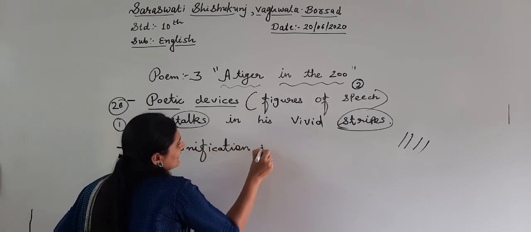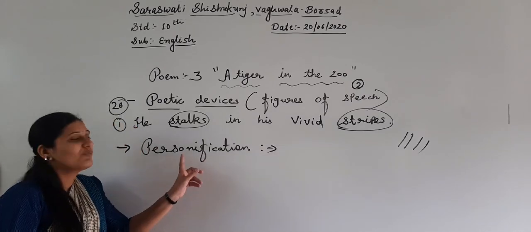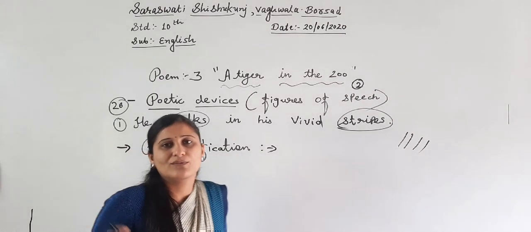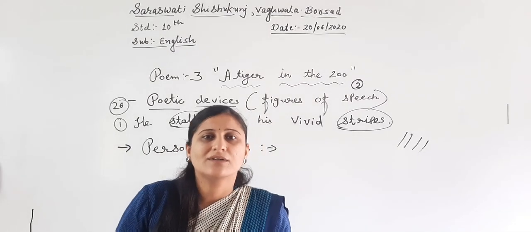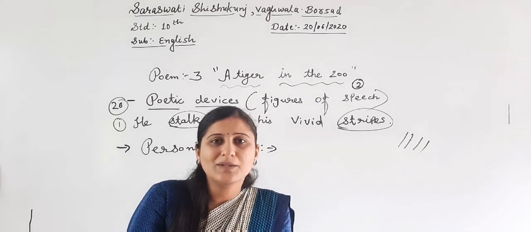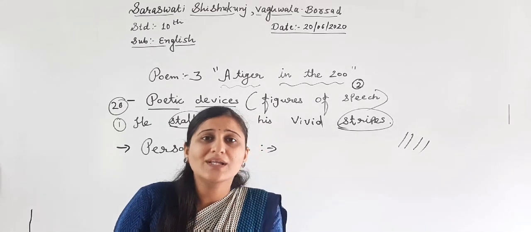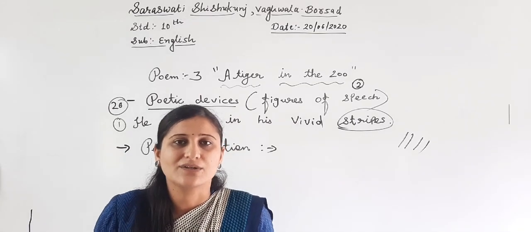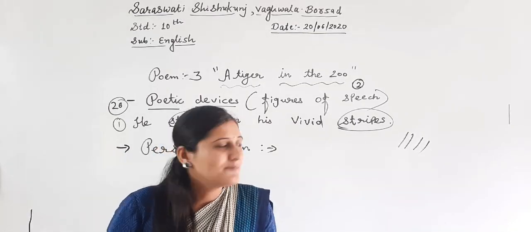Let me explain first what is the meaning of personification. Personification means when non-living things or animals are given human action. Let me repeat.